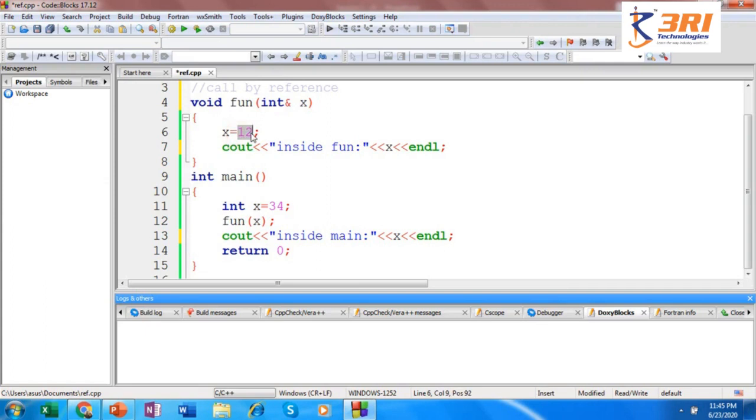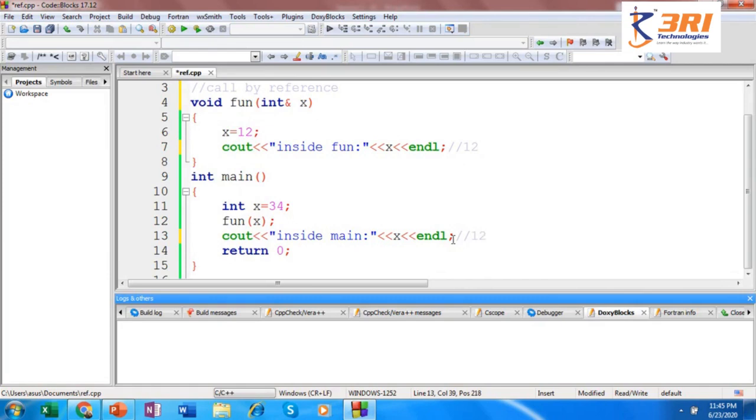So now your actual, so this output will give you 12. Now you have modified the reference value here. So the same is going to be reflected onto the existing variable. So here inside the main also you will be getting the output as 12.